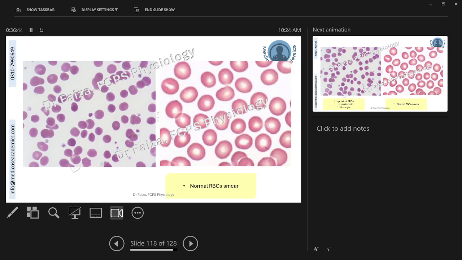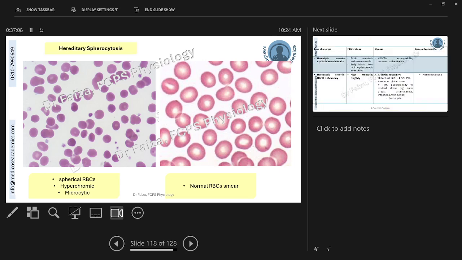This is comparing the normal smear on the right side to the smear of hereditary spherocytosis on the left side. As you can see, the size and shape of the cells have become more spherical. The size of the cells has reduced, and also you can appreciate the central pallor has disappeared. Spherical RBCs, hyperchromasia, and microcytosis are the features of hereditary spherocytosis.